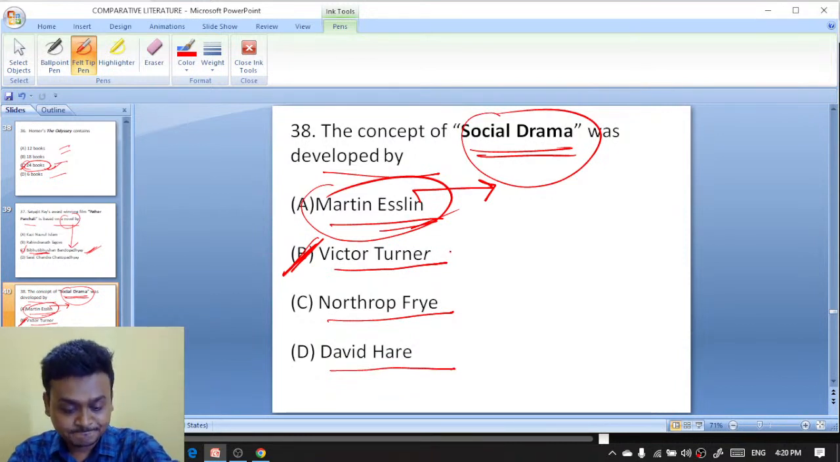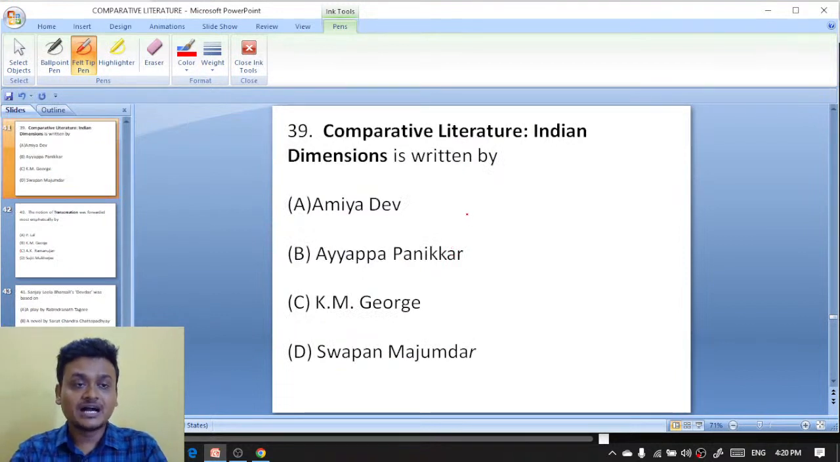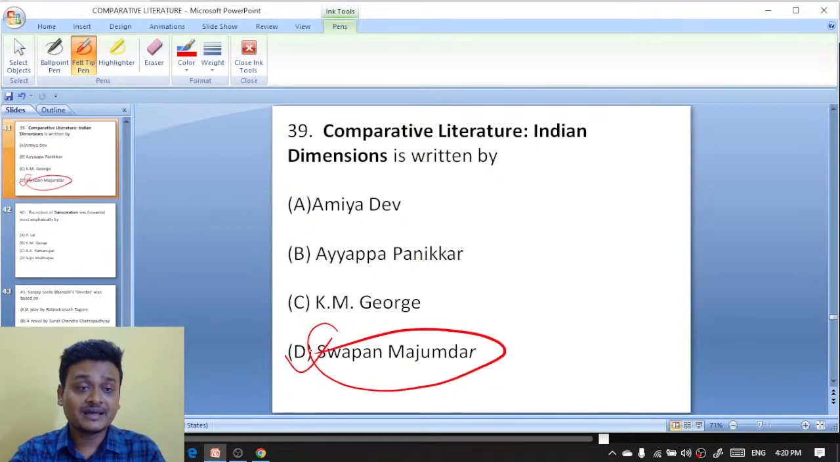Next question. Moving on to question number 39. Comparative Literature: Indian Dimensions is written by Amiya Dev, Appa Panikar, K.M. George, or Sapan Majumdar. This is the name of a book. Comparative Literature in Indian Dimension was written by Sapan Majumdar.